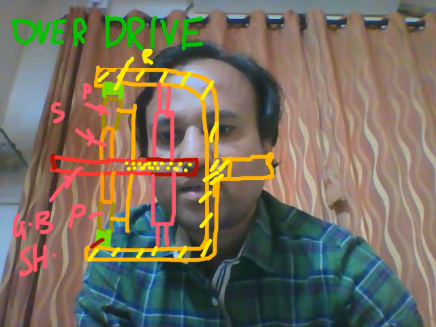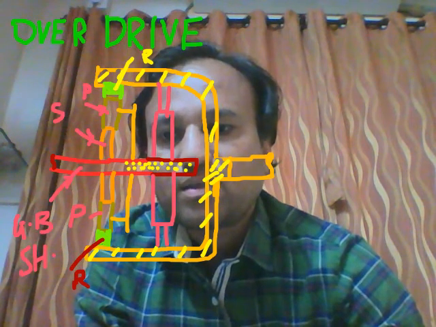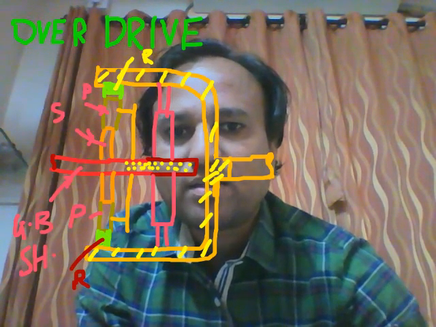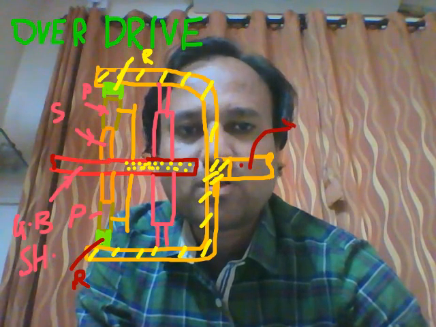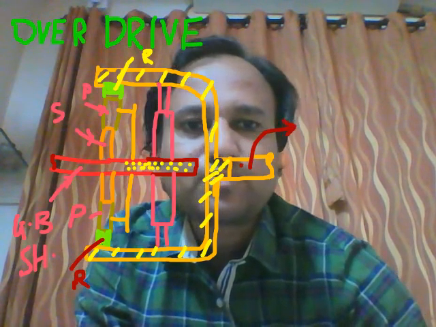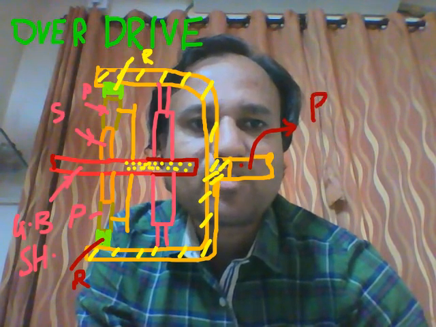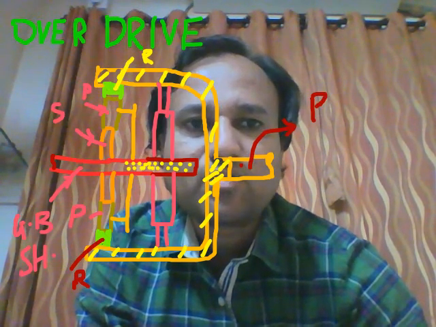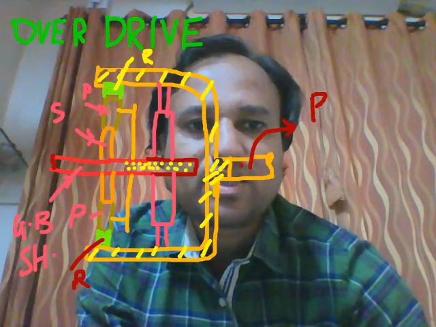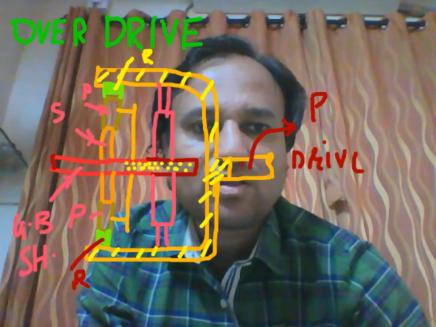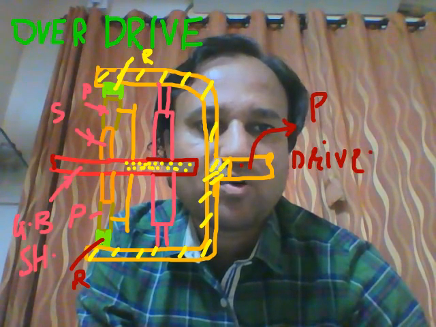Students, this is the ring gear, and this ring gear is connected to the driven shaft of the overdrive.